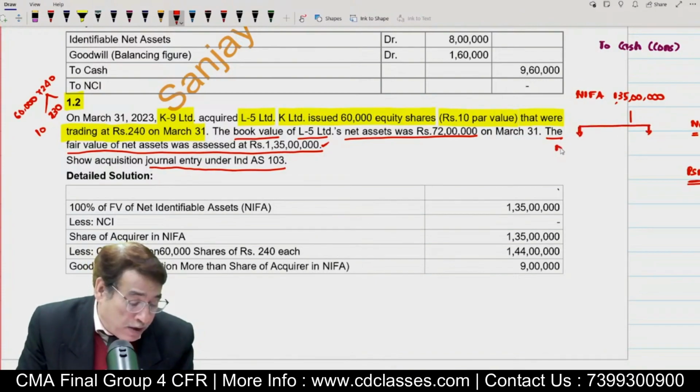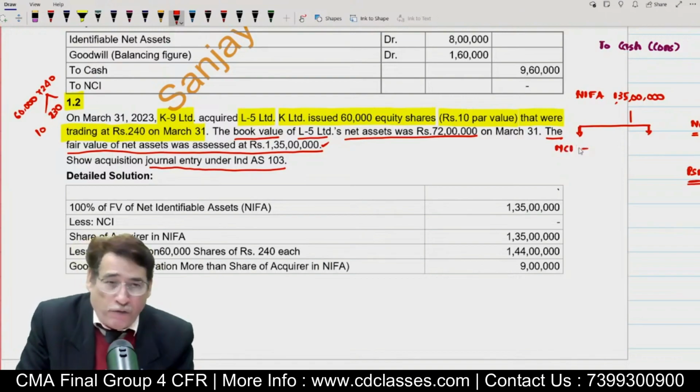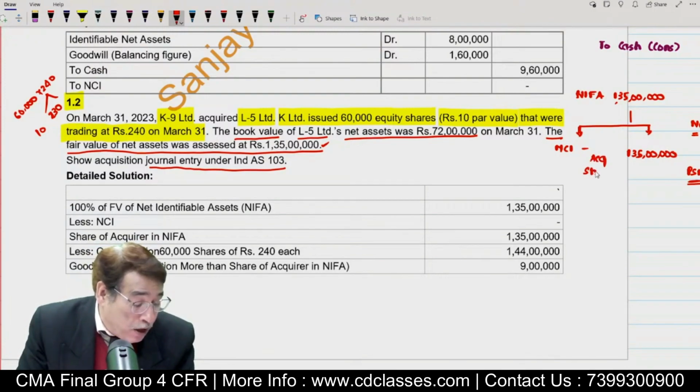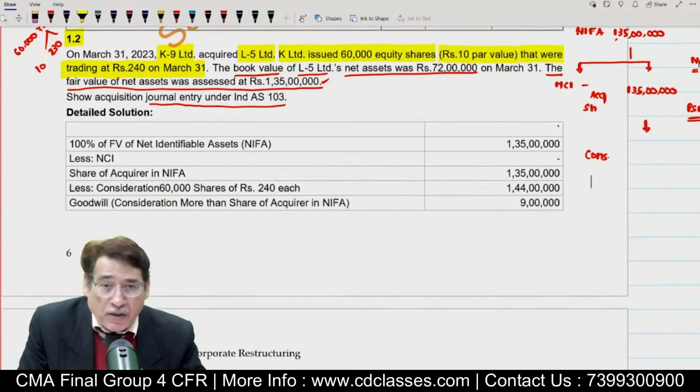Now, all you have to do is to divide it into NCI and the acquirer share. It is not necessary, but just to keep the approach intact. Obviously, there is no question of NCI in this question, so nothing will belong to NCI. Everything, 135 lakhs, will belong to the parent company. This is the acquirer share. Now you will have to compare it with the amount of consideration.